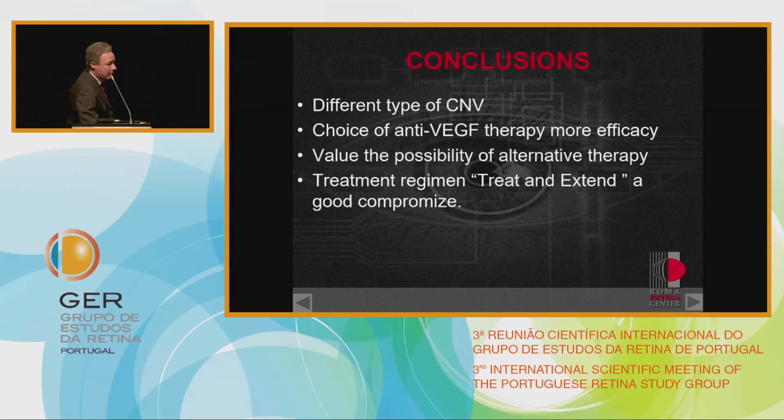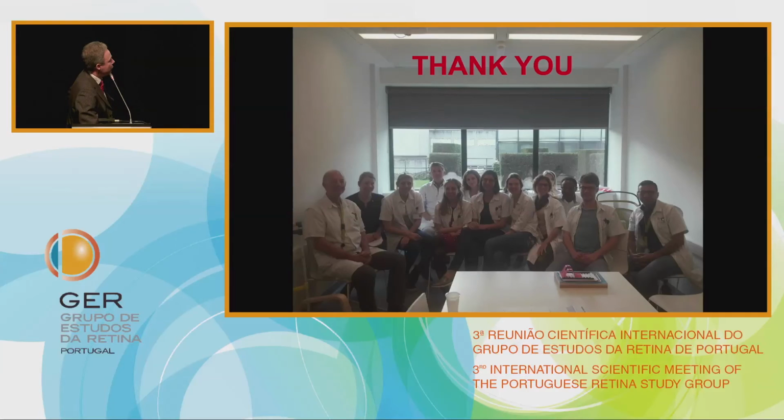Then we evaluate, based on the type of lesion, the possibility of alternative therapy, like I told you before, photodynamic therapy for polypoidal lesions. And in the end, the treatment regimen: in my experience, and following the literature, treat and extend is a good compromise of what we can do.